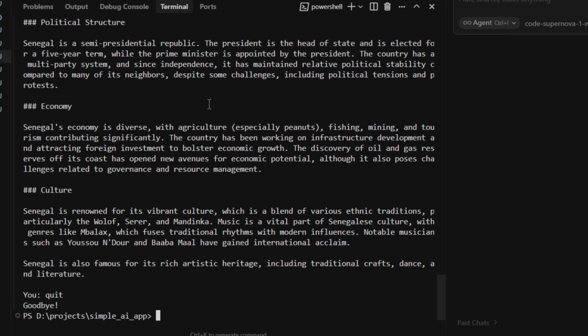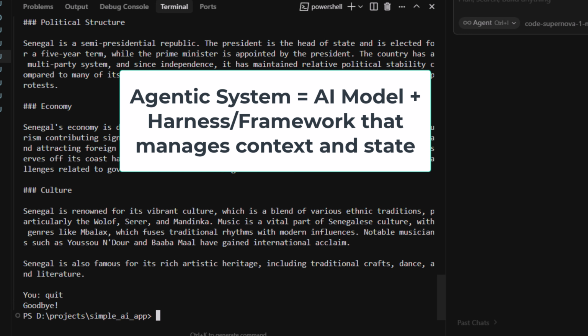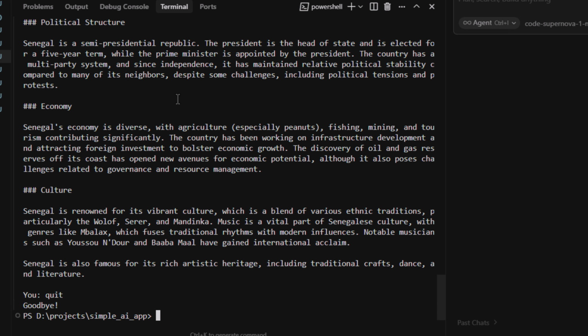So just to summarize what we have discussed in this video, the agentic system that you are developing is going to be much more than the AI model itself. So the AI model that we have, OpenAI's GPT in this case, is going to be an entity that is capable of reasoning and it has certain innate raw intelligence. But the agentic system that we are developing will be the AI model itself plus a certain framework that deals with maintaining agent state. More informally, you can think of agent state as memory or learnings that we are managing across different API calls.